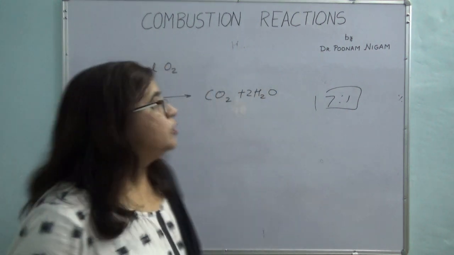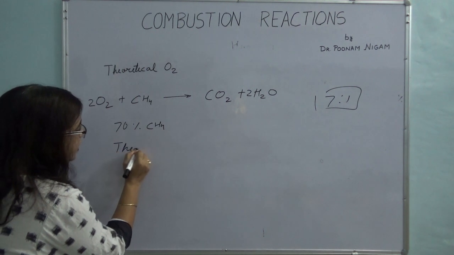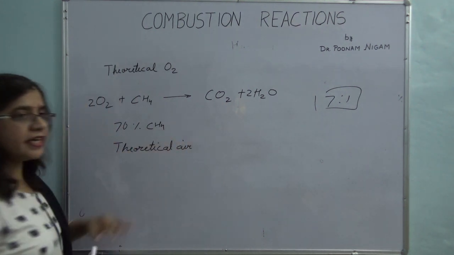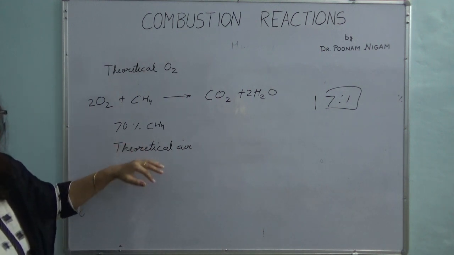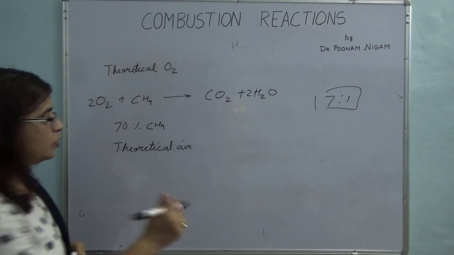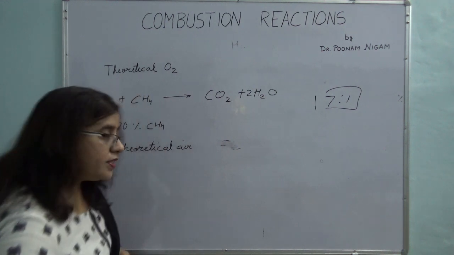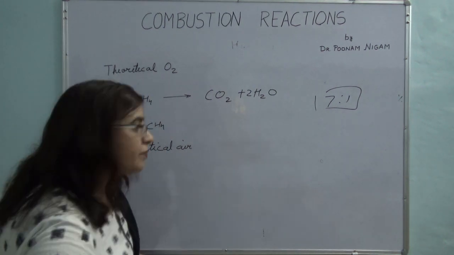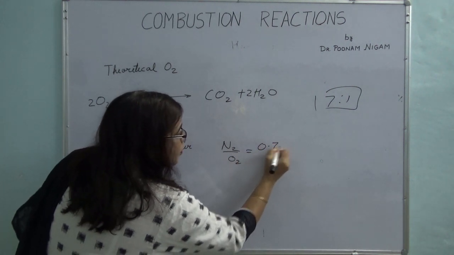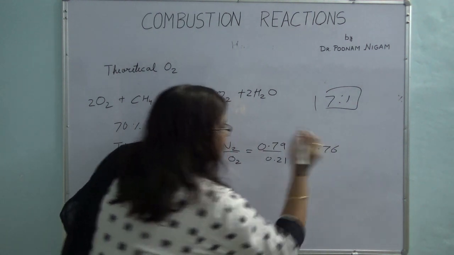Okay, now usually oxygen is not supplied, we are supplying air, so we usually call it theoretical air. So how much theoretical air is required? That air which contains theoretical oxygen. Now let's look at the nitrogen to oxygen ratio. What is the nitrogen to oxygen ratio? That is 0.79 upon 0.21, which comes to 3.76.